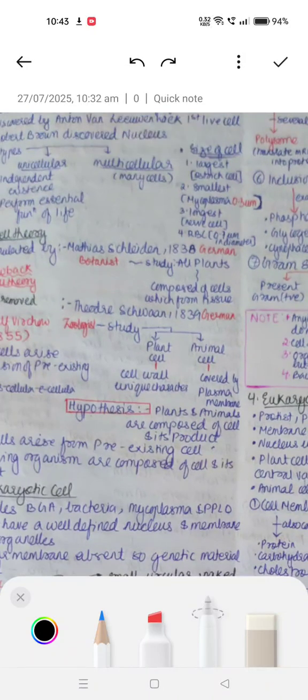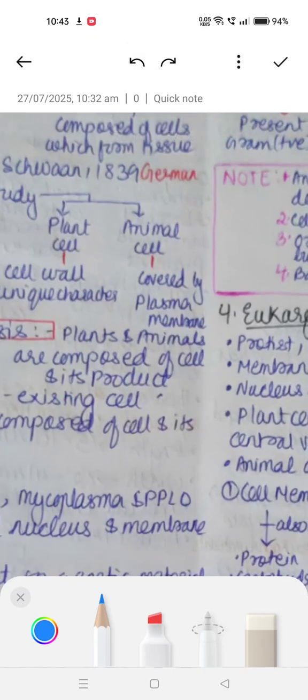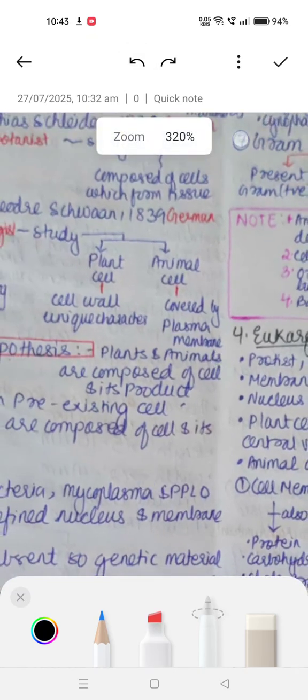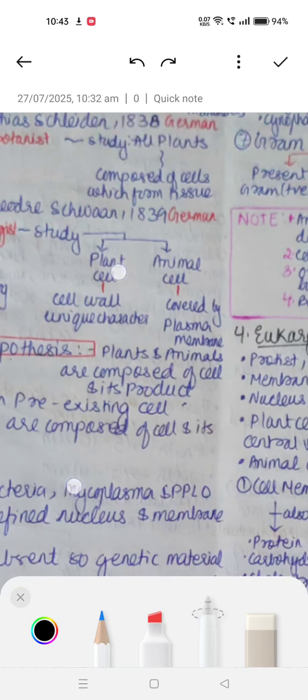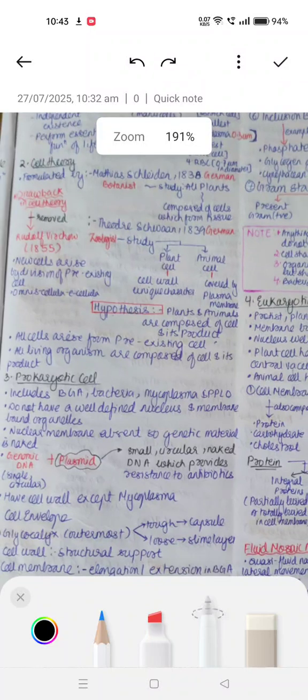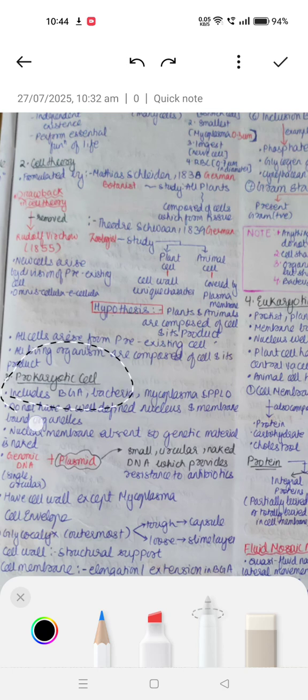Next, he gave a hypothesis. The hypothesis was that plants and animals are composed of cells and products of cells. All cells arise from pre-existing cells. All living organisms are composed of cells and their products. So this is basically the cell theory. What does the cell theory state? It states that all cells arise from pre-existing cells and all living organisms are composed of cells and are products of cells.